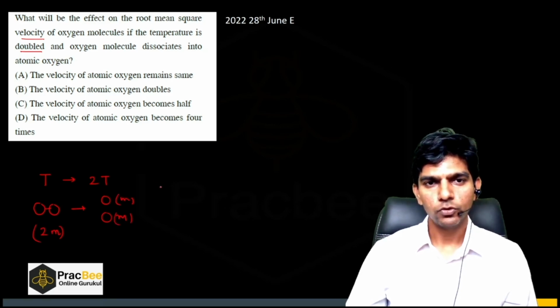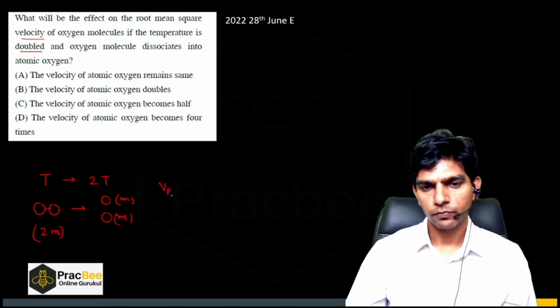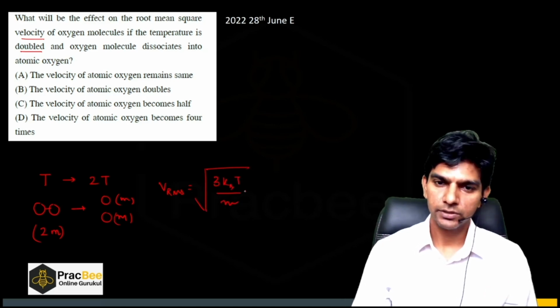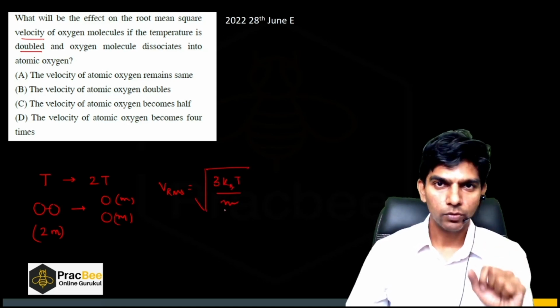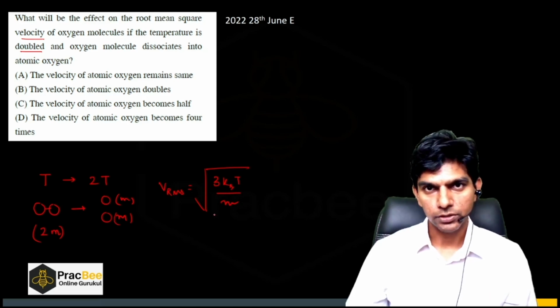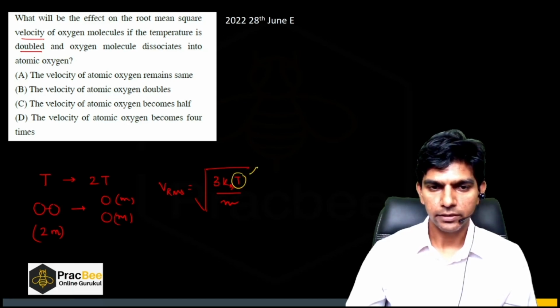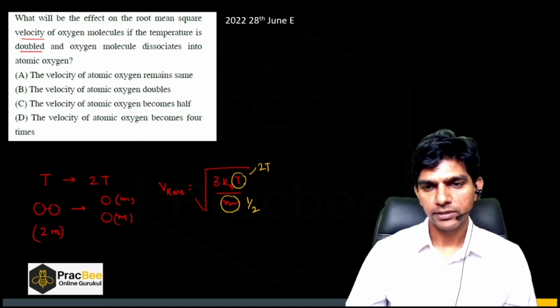And what is root mean squared velocity? Vrms is root of 3 kBT divided by m, where m is the mass of one molecule and T is the temperature of the gas. So this temperature is getting doubled and the mass is getting halved, right? So one is getting half, the other is getting double.